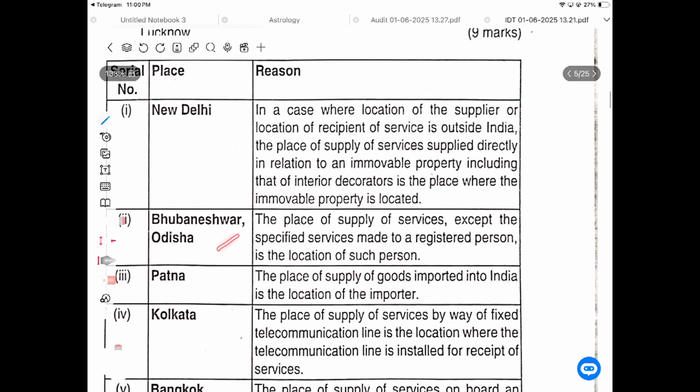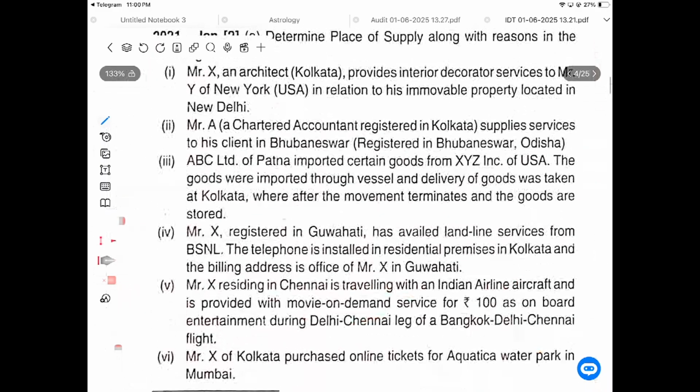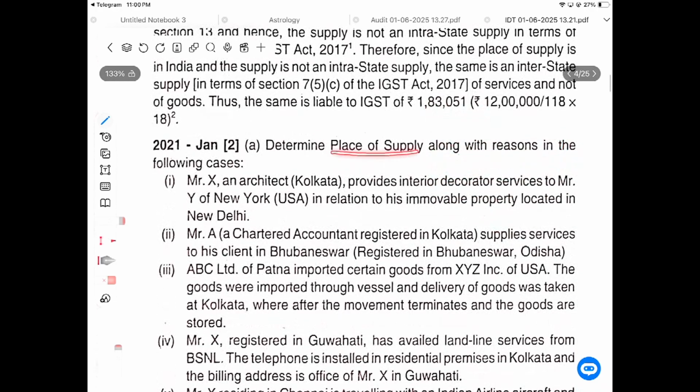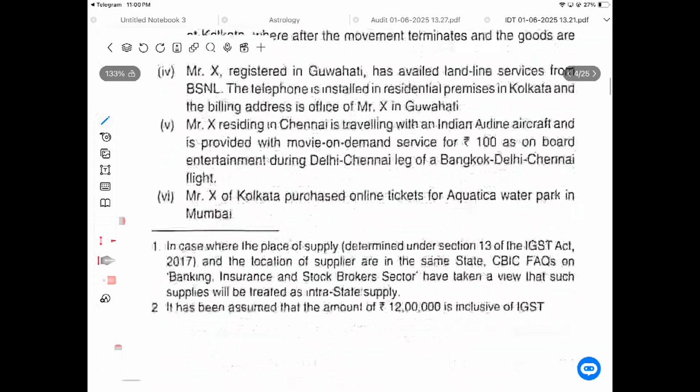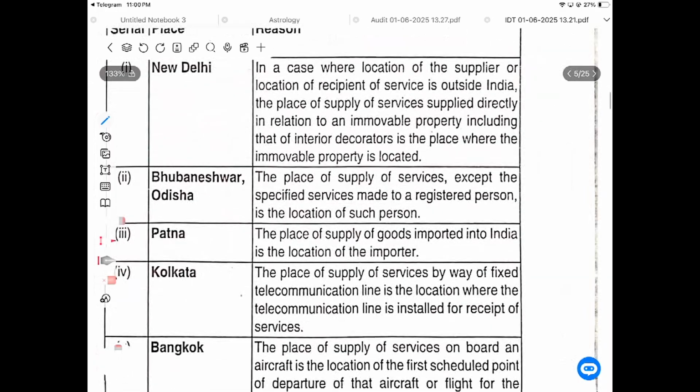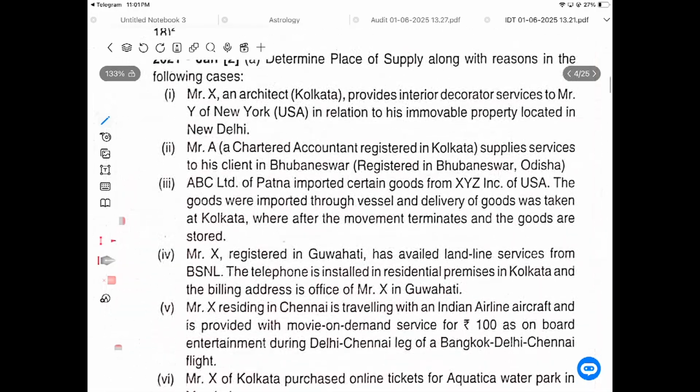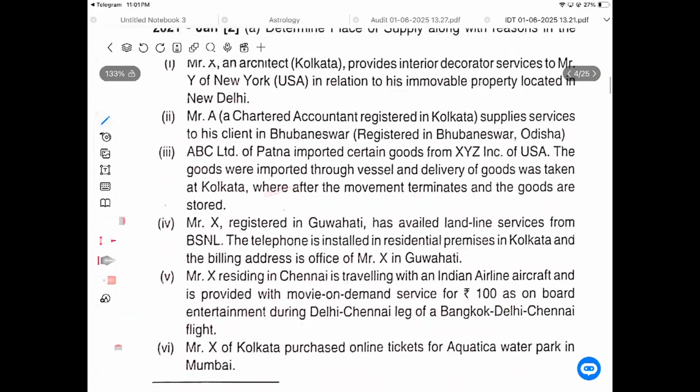In Bhubaneswar, Odisha, the place of supply of service, except services provided to a registered person, is the location of such person. Kolkata and Bhubaneswar, Odisha, so the place is Bhubaneswar, IGST. Here we only have to determine the place of supply. Don't ask about CGST. The place of supply of goods imported into India is the location of the importer. Here the importer is the partner, so the partner's location is the place of supply.